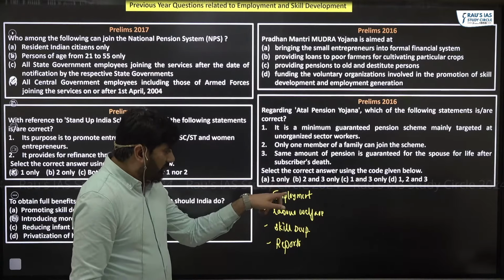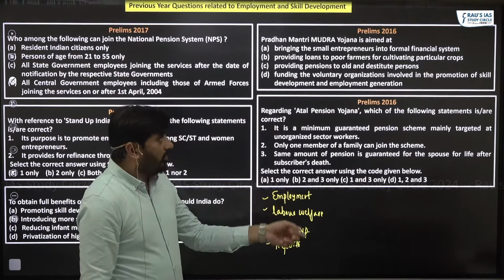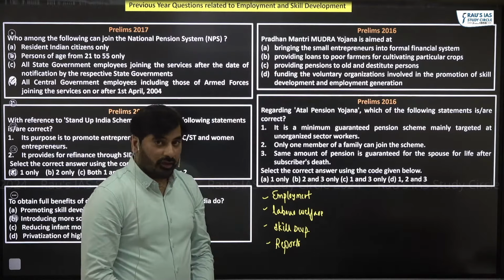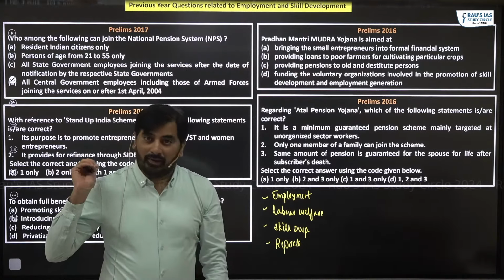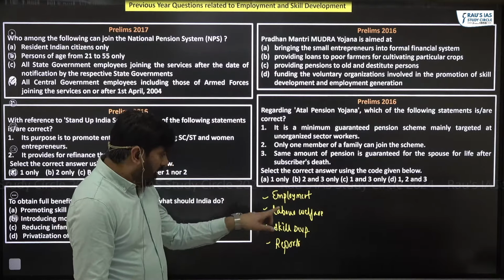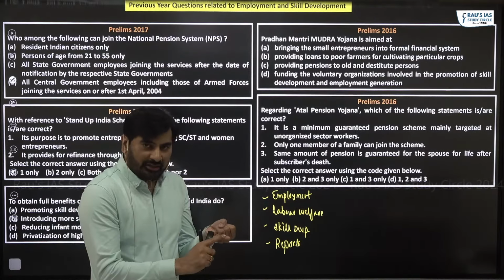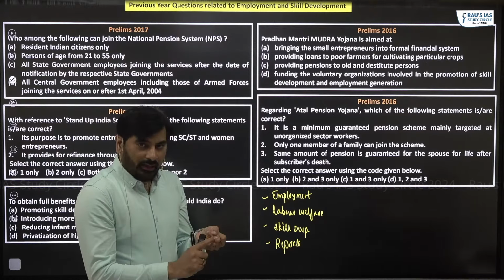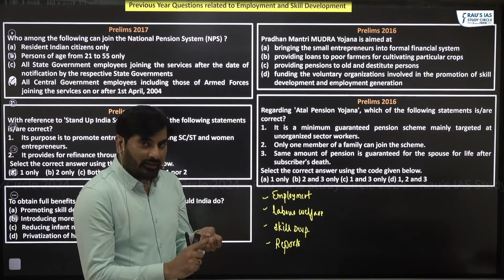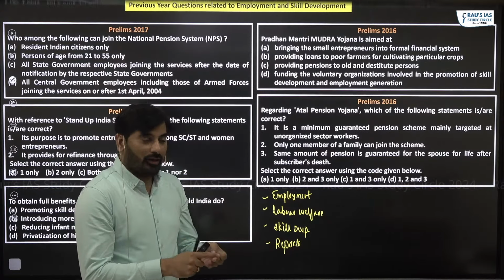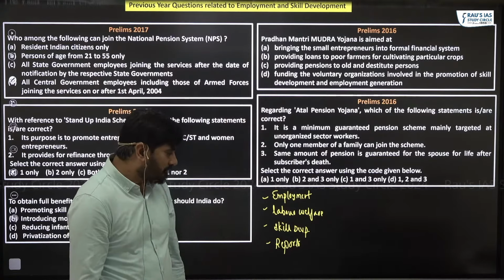For example, with respect to employment, we saw that there was a question related to Pradhan Mantri Mudra Yojana as well as the Stand Up India scheme. With respect to labor welfare, we had a question related to Atal Pension Yojana, Pradhan Mantri Shram Yogi Maandhan, as well as NPS, the National Pension System.